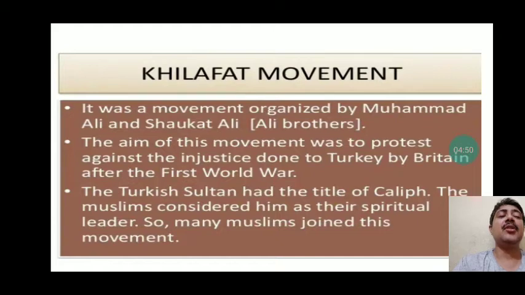The aim of the movement was to protest against the injustice done to Turkey by the Britishers after the First World War. We all know that the Turkish Sultan was known as the Khalifa, or the Messenger of Allah, by the Muslims, and he was considered the spiritual leader. During World War I, Britishers created problems for the Sultan of Turkey. That is why Muslims in India were protesting against the Britishers.